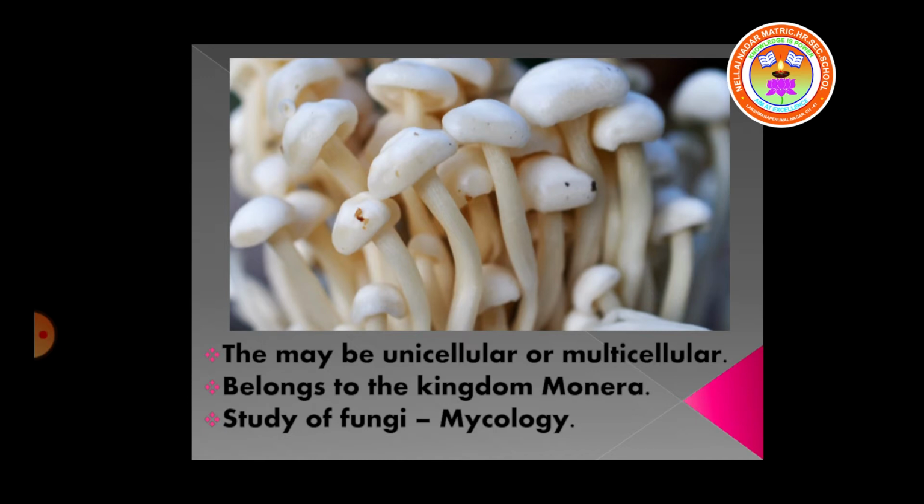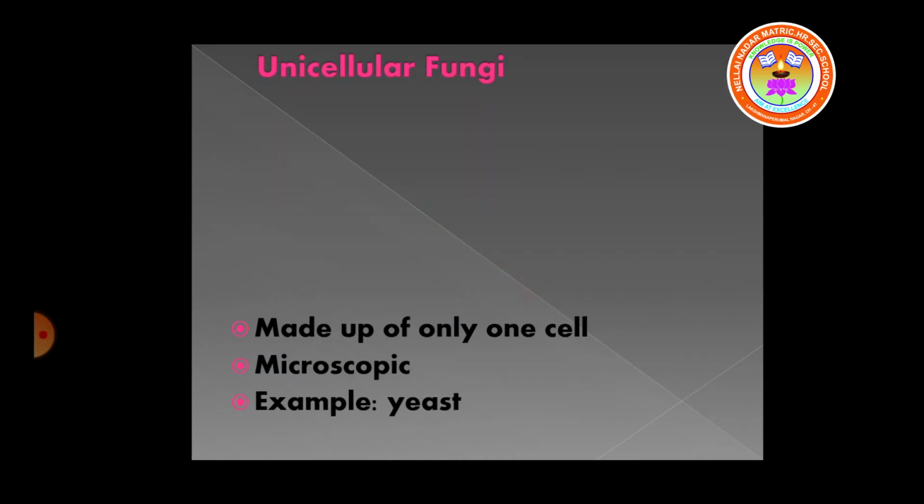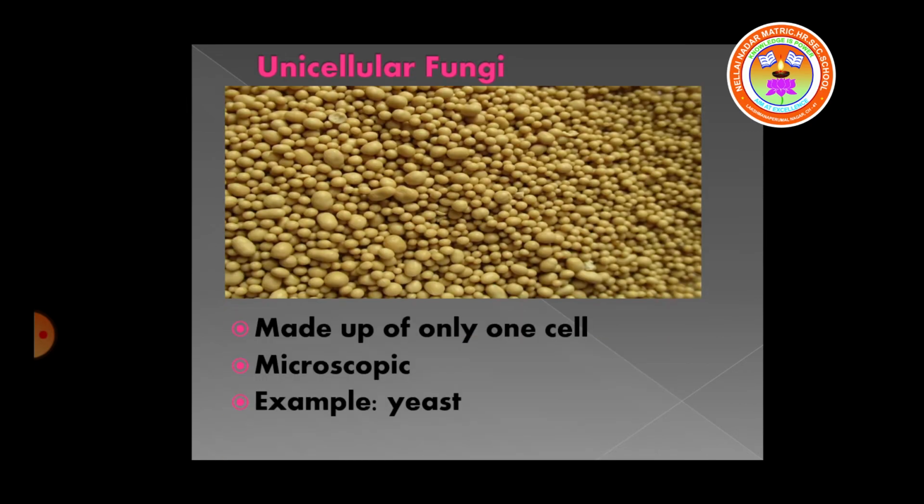Now let us see about unicellular fungi. Unicellular fungi are made up of a single cell. They are microscopic in nature. Example, yeast. Now let us see the cell structure of yeast.